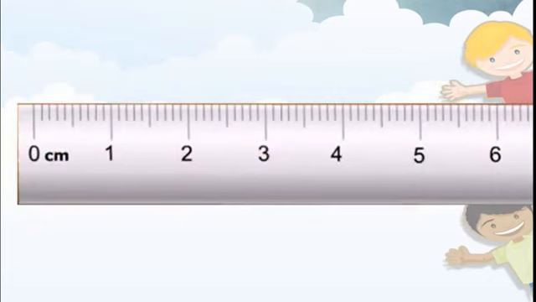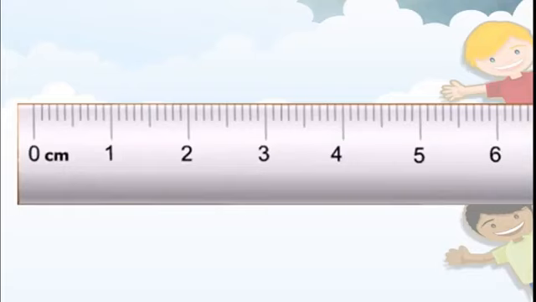Students, these children used their handspan to measure the length of the table. Then they used the paper strip to find out the length of the table. Then they used the strings to find out the distance between the two poles.